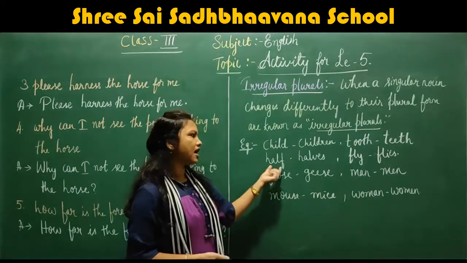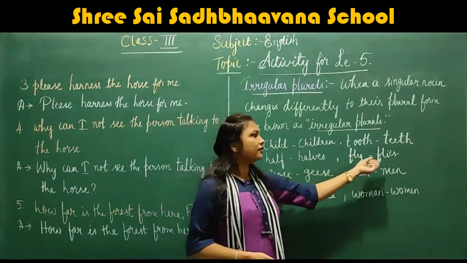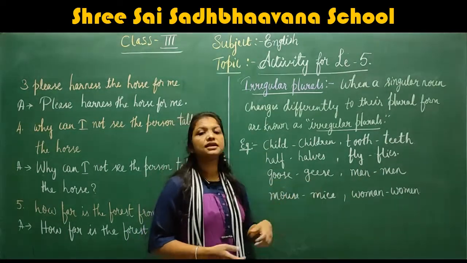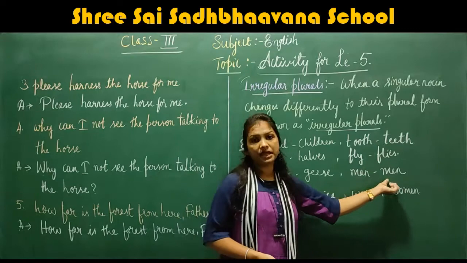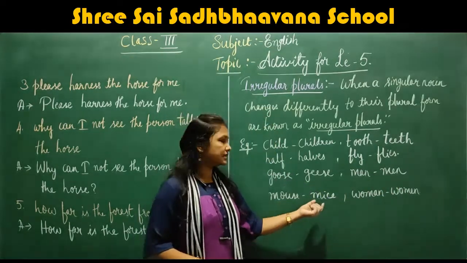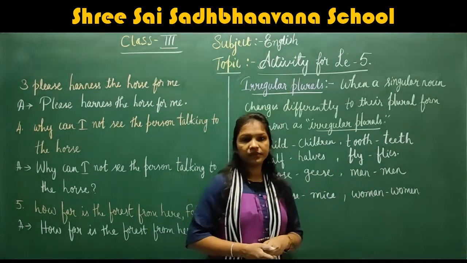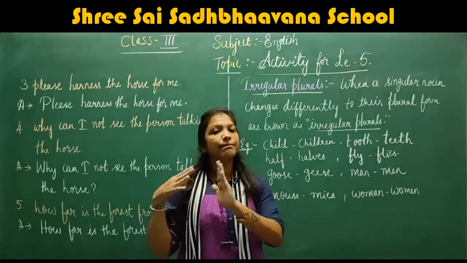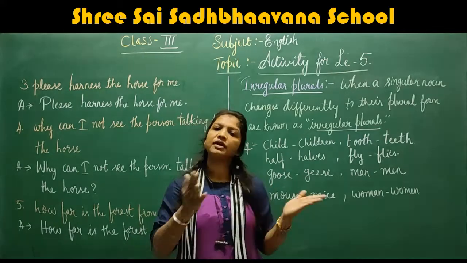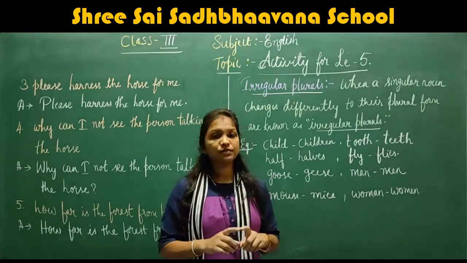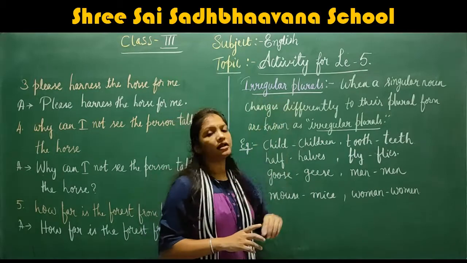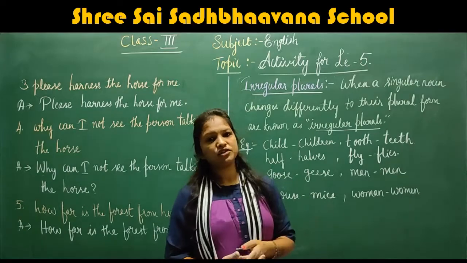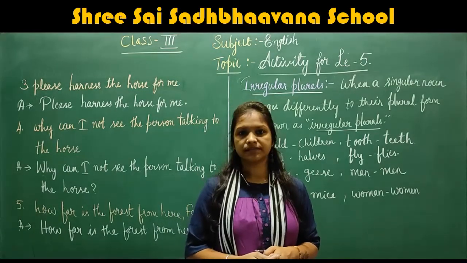So the singular noun is changed completely into a different form. Next is half, halves. Fly, flies. Now goose, geese. Goose is the singular noun and geese is the plural form. Man, men. Mouse, mice. Woman, women. Did you understand, children? When a plural form changes completely in a different way from its singular form, then those plurals are known as irregular plurals. Understood, children? Next we will move on to the exercise based on irregular plurals.